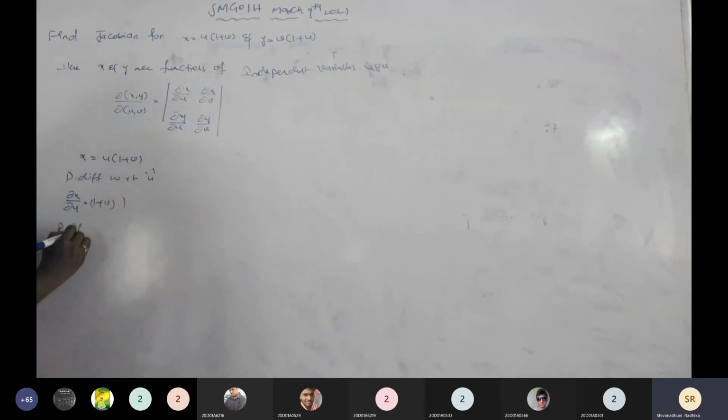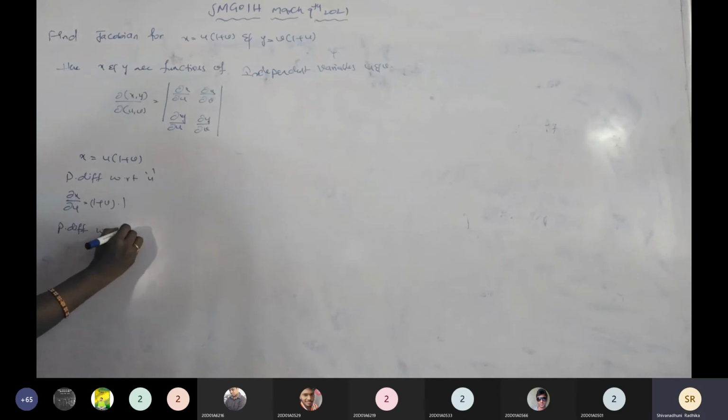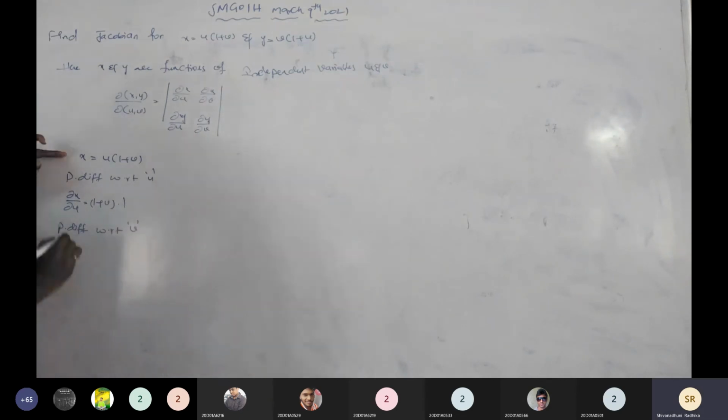Then partially differentiating with respect to v: dou x by dou v equals u is a constant taken outside, 1 differentiated is 0, v differentiated is 1. Dou x by dou v equals u only.